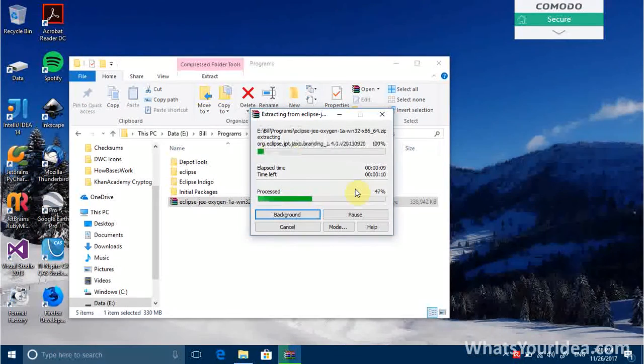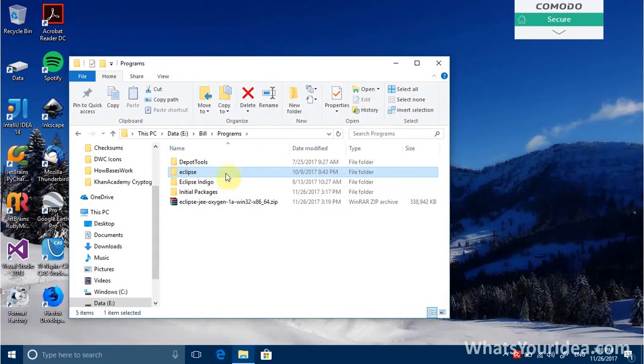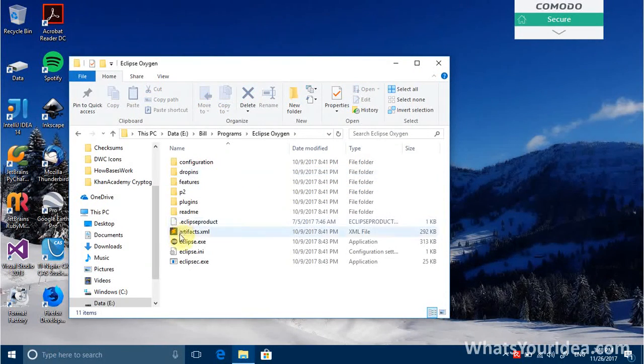Wow, it's faster than I thought. And it's almost finished. And a little more, yeah. You should see a folder named Eclipse created. You can rename it anything you want. I'm gonna name it Eclipse Oxygen. And just open this. Double click on Eclipse.